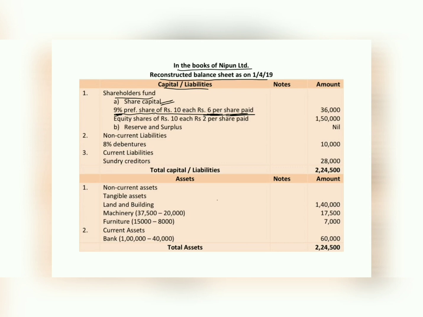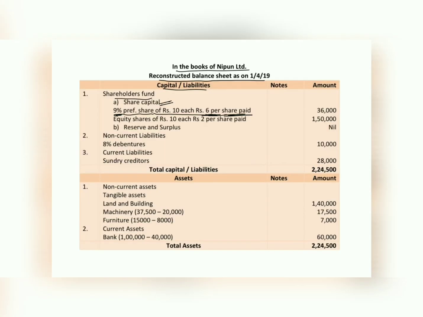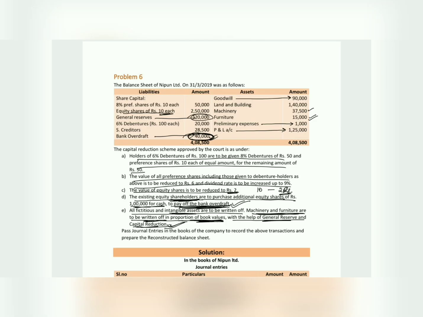As we have already passed the journal entry, the new preference share capital left out in the problem is 36,000. So the new share capital is 9% preference share capital of rupees 6 paid up value, that is 36,000.